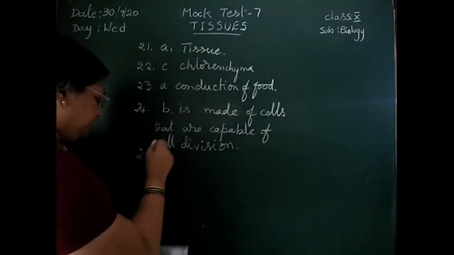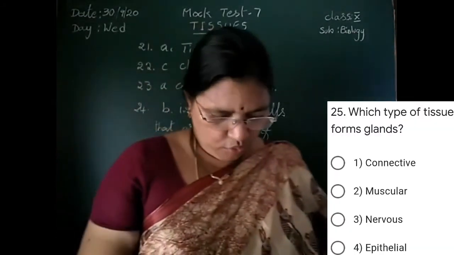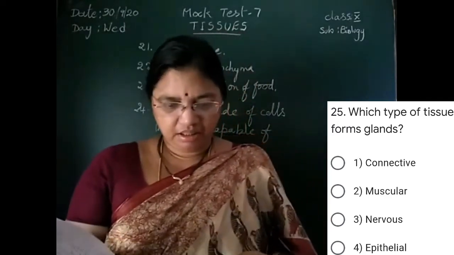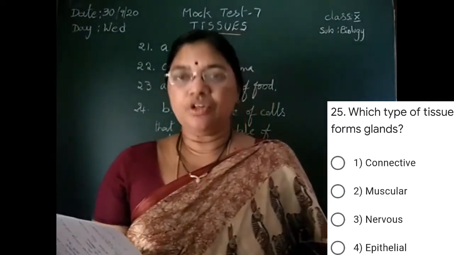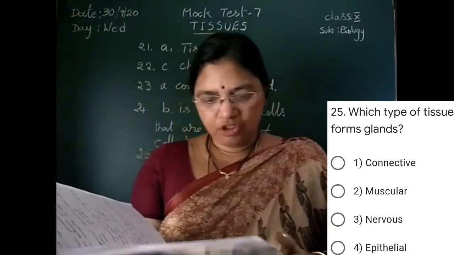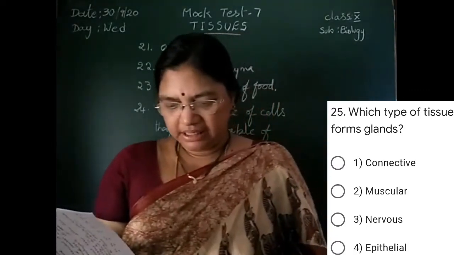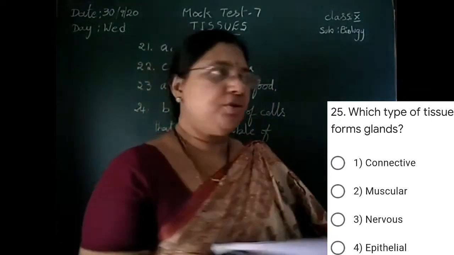Then 25. Which type of tissue forms glands? Connective tissue, muscular tissue, nervous tissue, epithelial tissue. In this, connective, muscular and nervous tissue don't form the glands. That is why D, epithelial tissue, is correct.